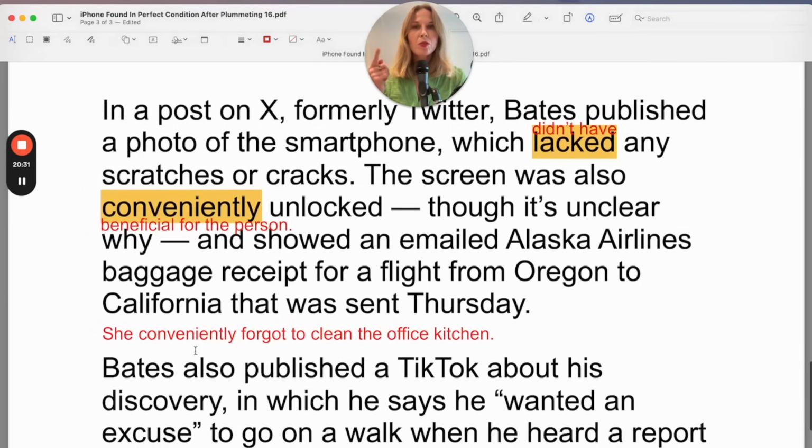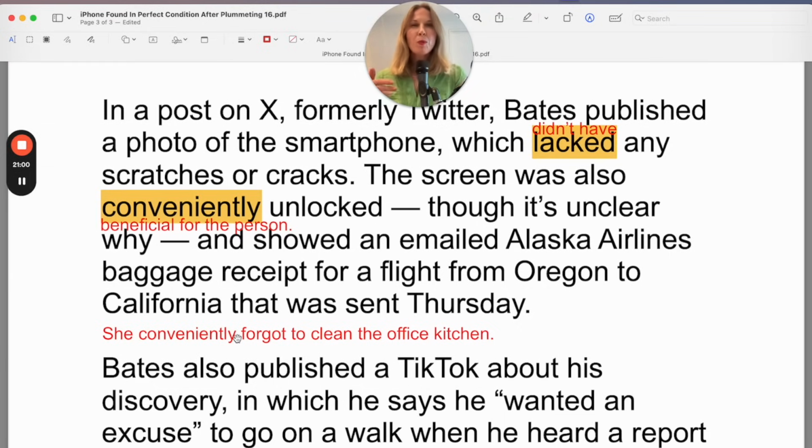But listen to this sentence. "Oh, she conveniently forgot to clean the office kitchen." So the fact that she forgot this chore, this task, it was beneficial for her because she didn't have to clean it and maybe someone else cleaned it instead. "Oh, how convenient. You forgot to clean it." "Oh, how convenient. You forgot your gloves, so now you don't have to clean the kitchen."